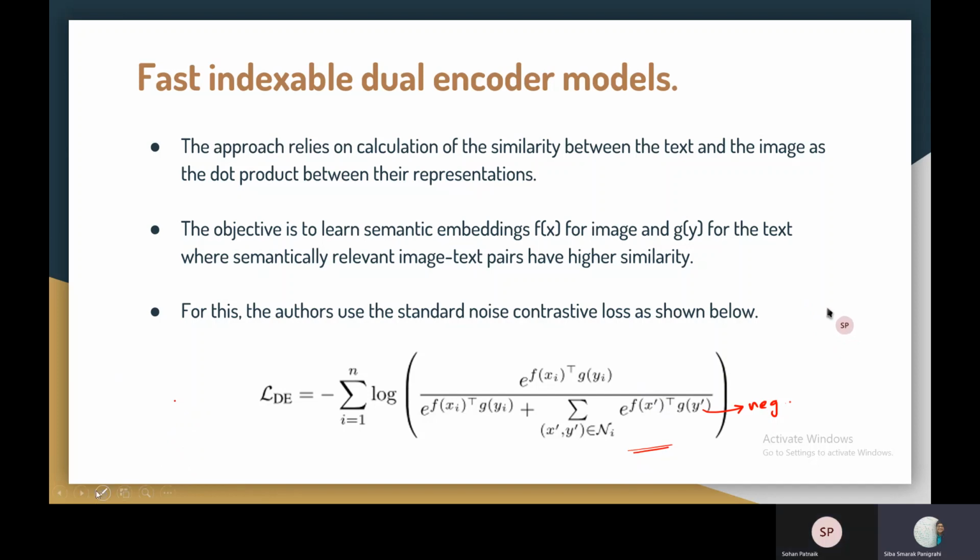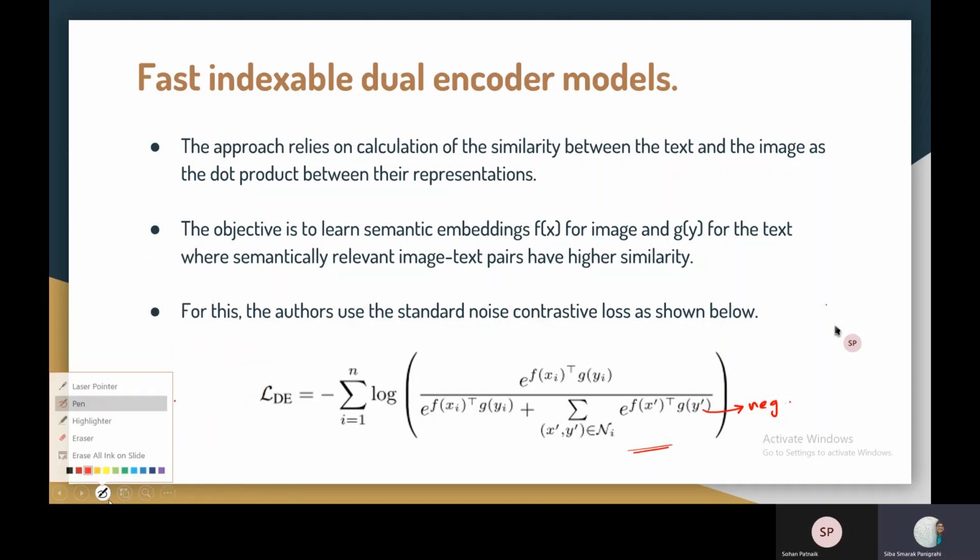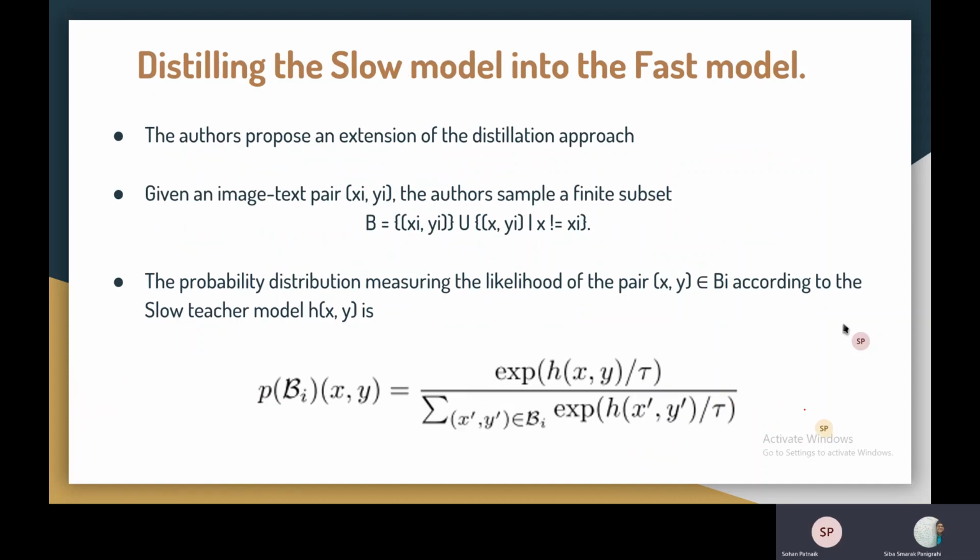Just a moment. Oh, highlighted, yes. Okay, arrow options, it will be visible. I guess I have to continue then. Okay, then maybe we can do that also. Yeah, let's do that. Okay, let's move on to the next slide.